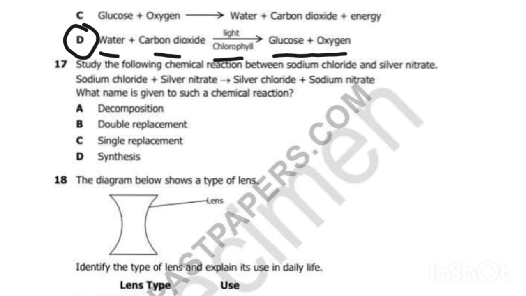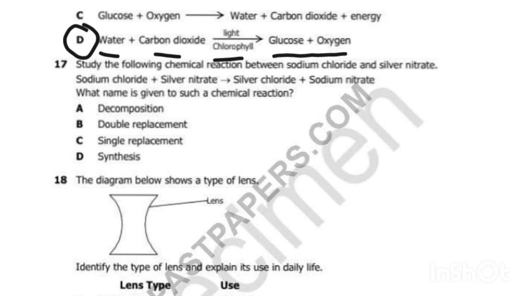For example, there is synthesis. Synthesis means to build. So when reactants are reacting, it has to come up with a complex product to build that synthesis. Now, when you consider this, is it building? No, it's not building. It's not forming a complex product.